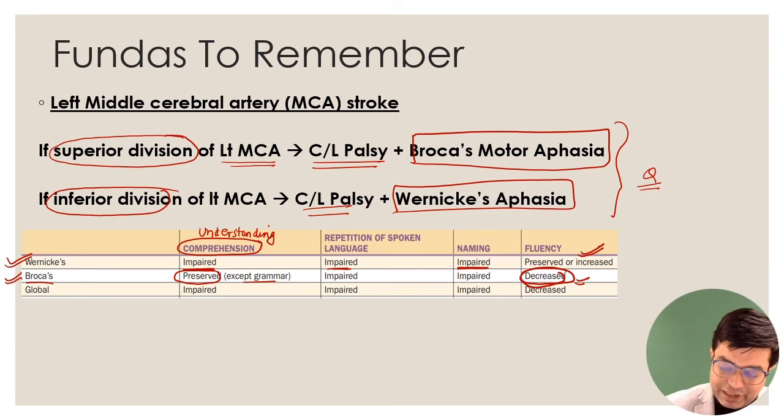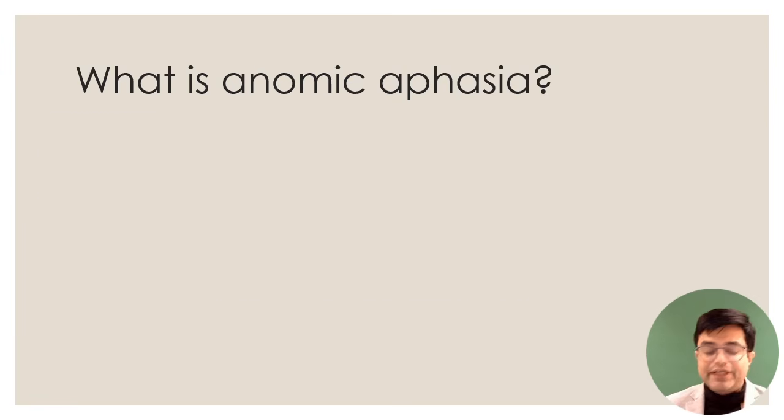And what is global aphasia? Everything will be impaired. Comprehension, fluency, repetition of language spoken and naming, they all will be impaired in the patient, right? Now moving further, there is a variety called anomic aphasia. MCQ on this has been asked in FMG exam. Anomic aphasia, the name itself is suggestive. The person is unable to take names. The person is unable to recall and speak out the names of the objects.